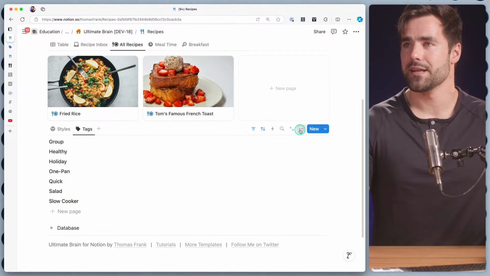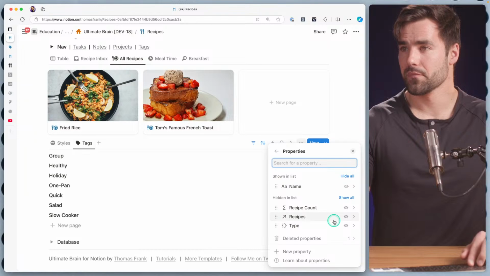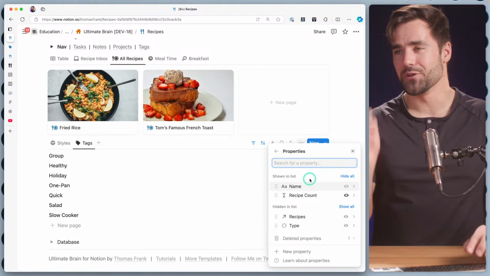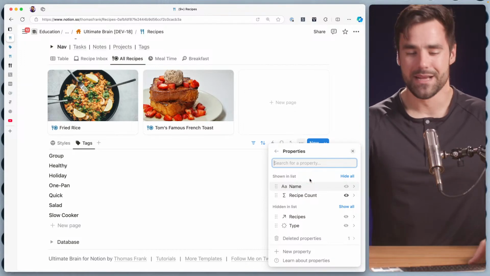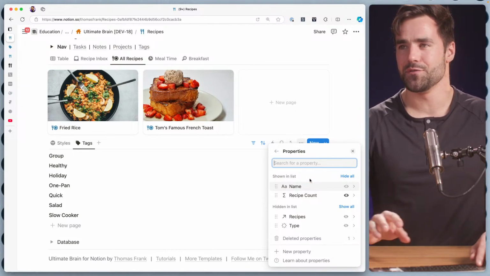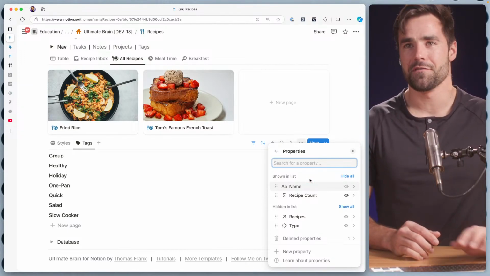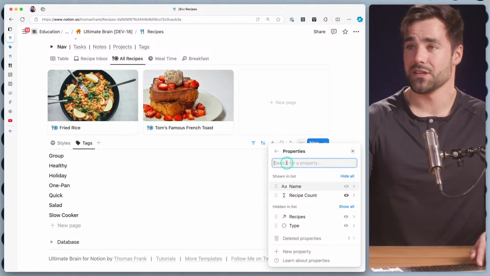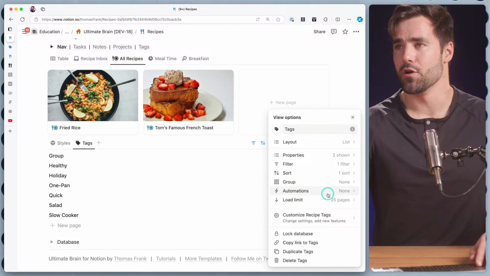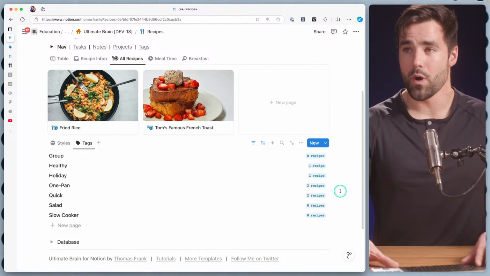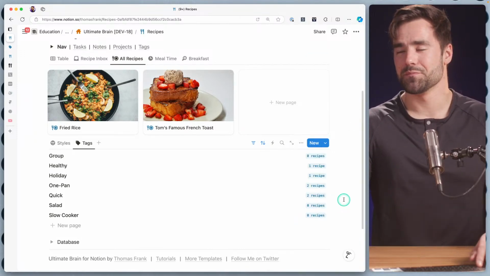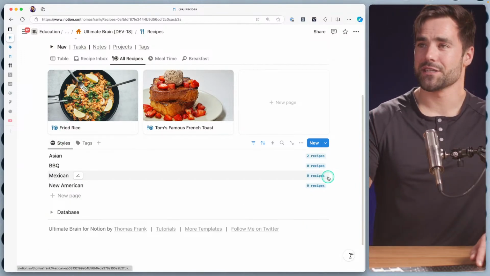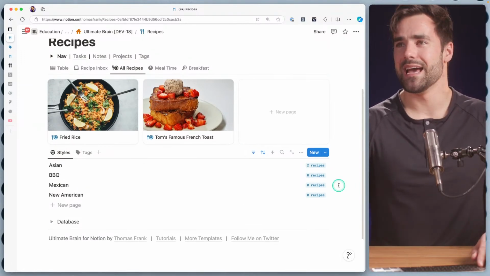So now let's go ahead and add that to this view as well. And this is the only real downside to building this. I mean, I guess I always have to deal with it, but it's the only real downside to building a lot of these views before I've really hammered out the structure of the entire template. I end up having to click the same buttons and show the same properties on multiple different views over and over and over again. That is one of the annoying things about building Notion templates. Sometimes you just end up clicking the same thing a zillion different times. And I've learned a bunch of tricks for avoiding that, but I still sometimes end up doing it.